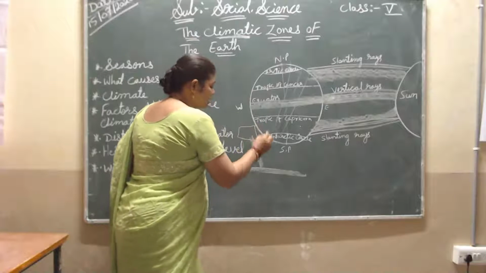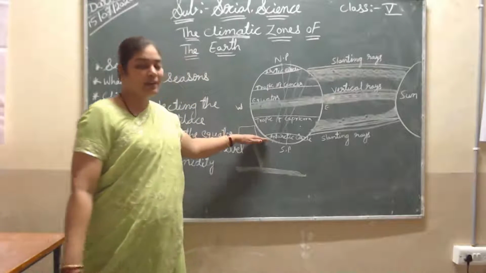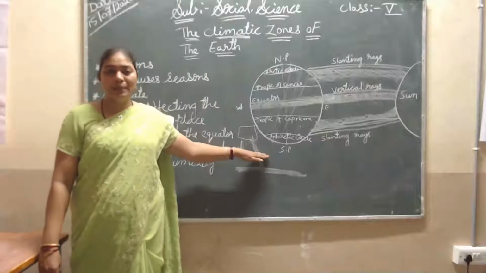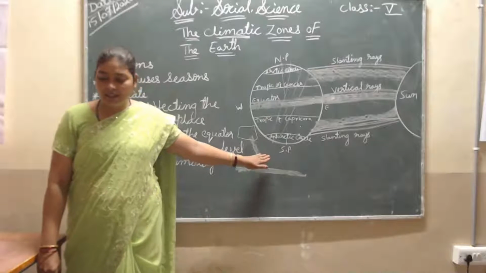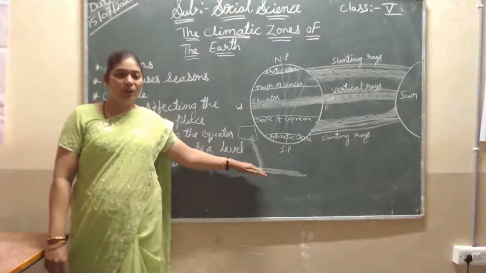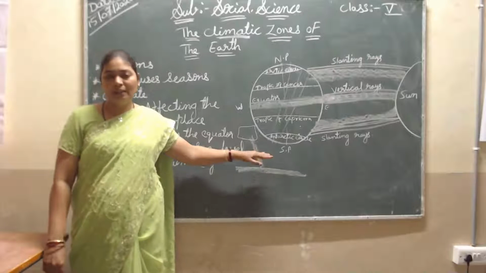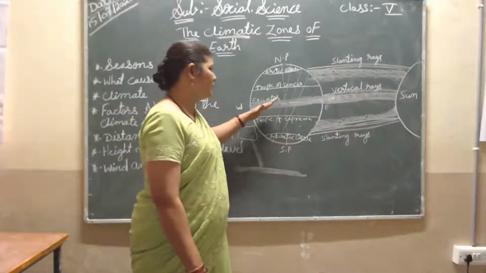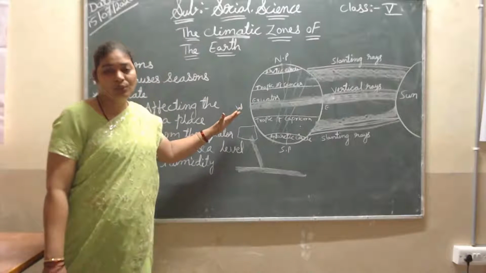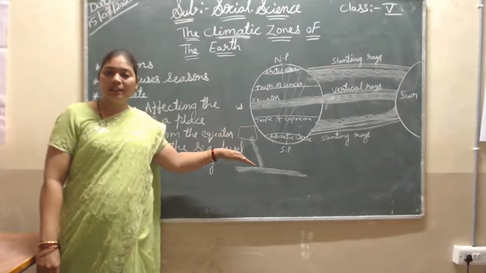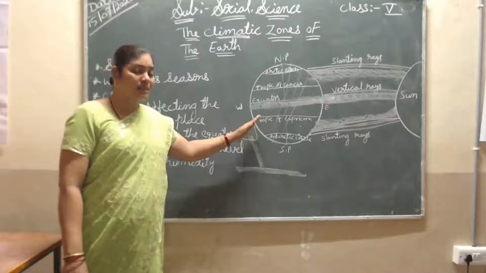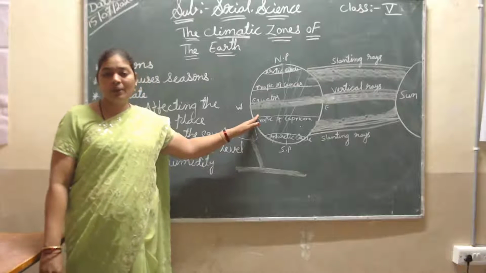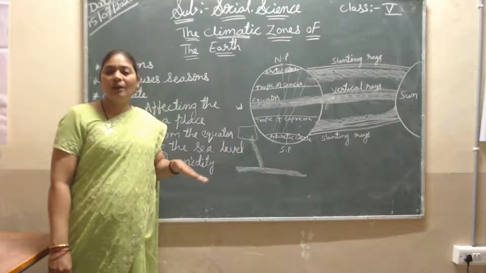So these places are high above the sea level, and they are receiving the moderate, meaning not hot and not cool. They are medium. But the areas far above the sea level are cool, whereas the areas near the sea level are a little bit hot because they receive a little bit of heat.